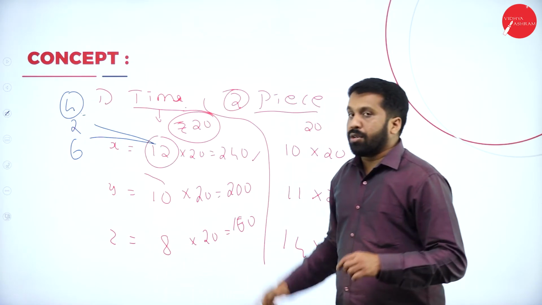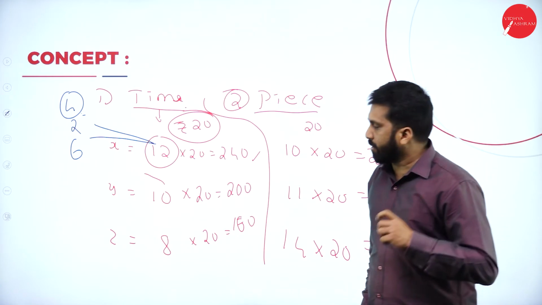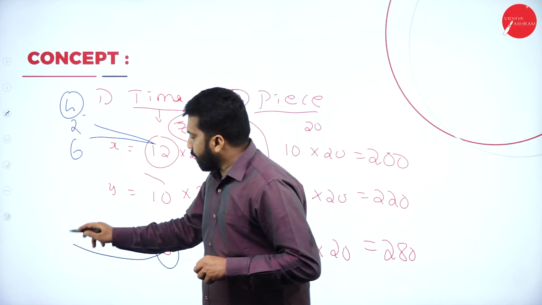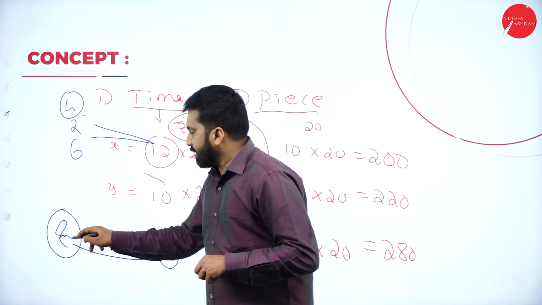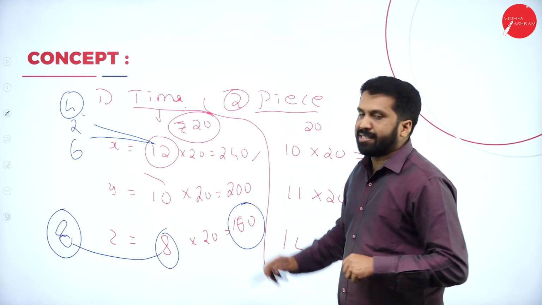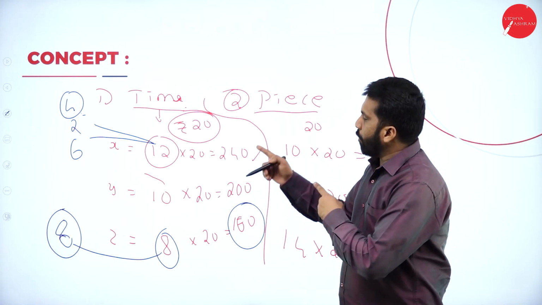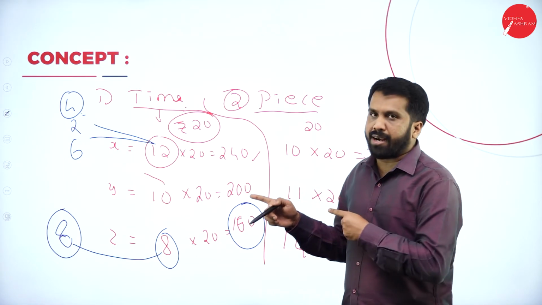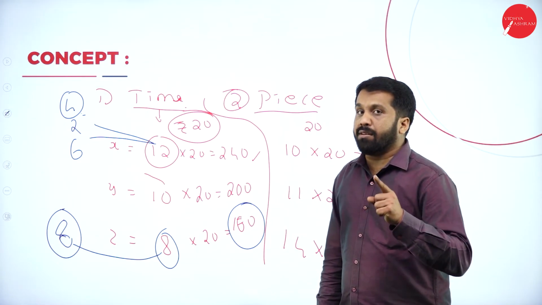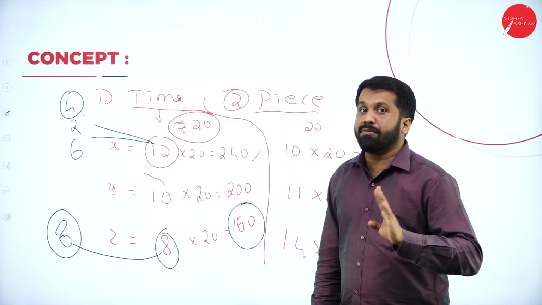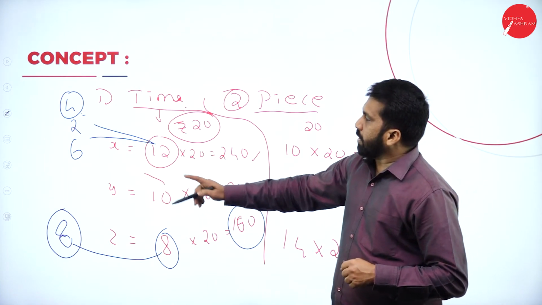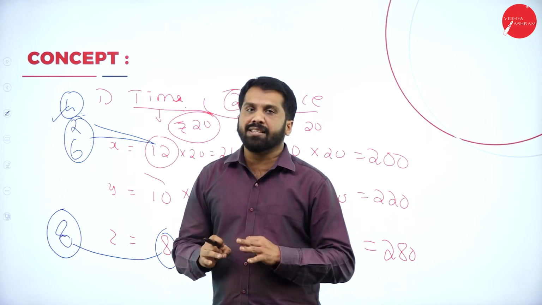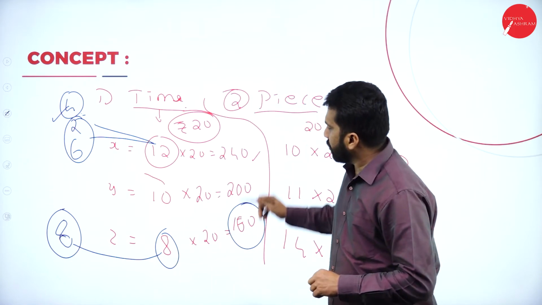How much is he getting? 240. But the last person, he was there for 8 hours. He worked for 8 hours and he is getting how much? Only 160. Now you tell me, the procedure you are following, whether it is correct or wrong. You are giving salary on an hourly basis. You are not seeing the productivity. See, out of 12 hours, he worked only 4 hours. The balance 8 hours, he was just chit-chatting in the canteen. Still, he is getting how much?